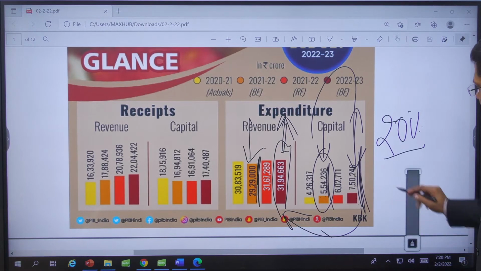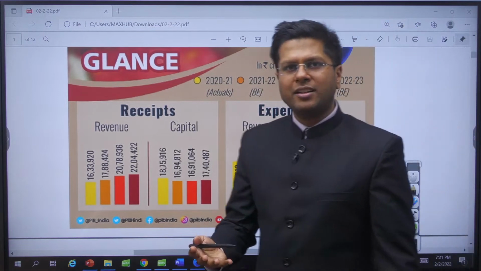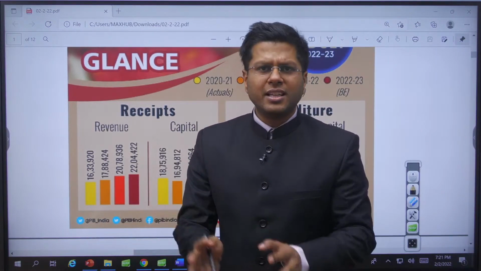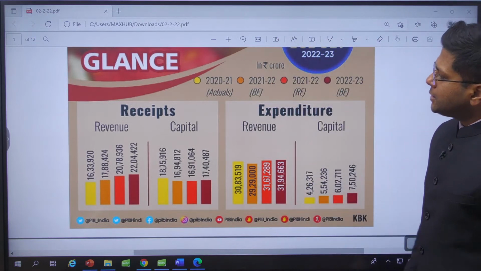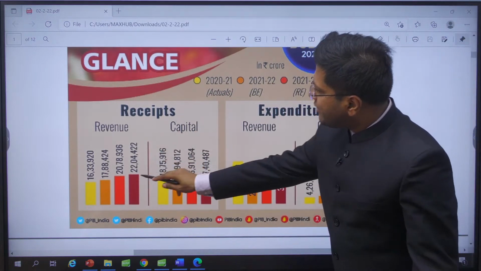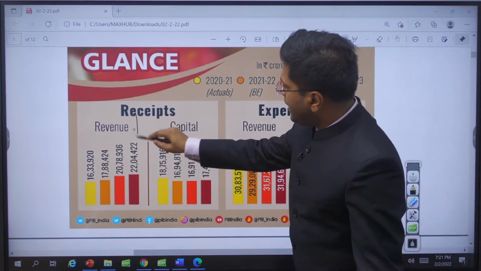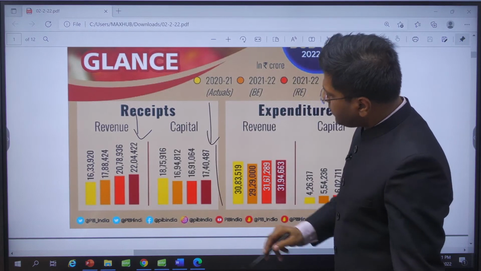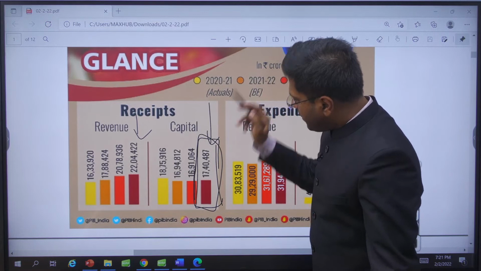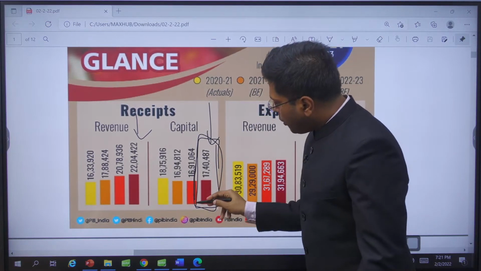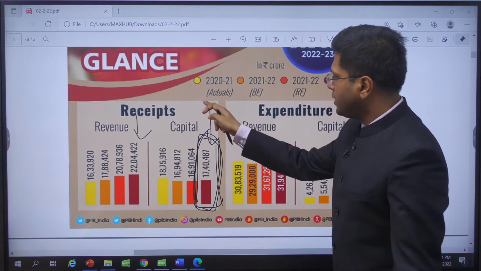Very good. But still overall it is less. Why? Because we have high interest payments, high salary payments, government perks and subsidies. All of them are the revenue expenditure for us, right? Similarly, when you see the receipts, revenue receipts are 22 lakh crore proposed and capital receipts are 17 lakh crore. This is where the interest payment and the borrowings are accounted for along with other capital inputs for us, right?